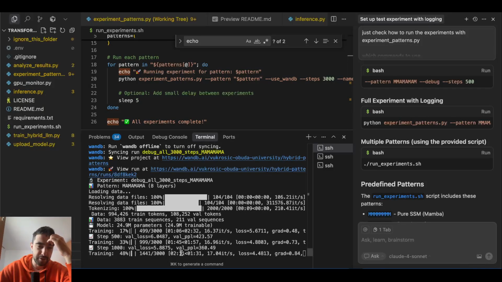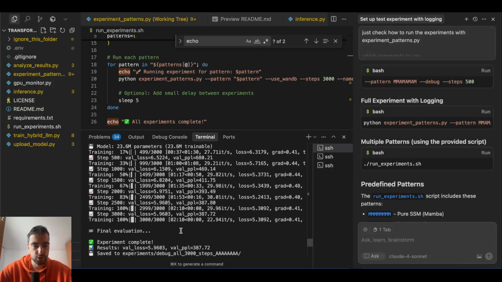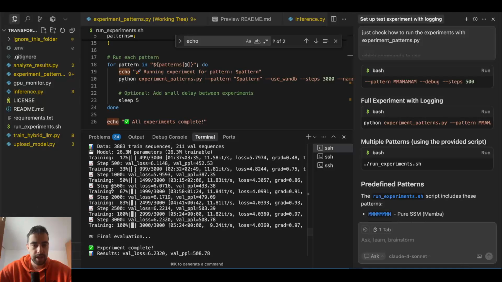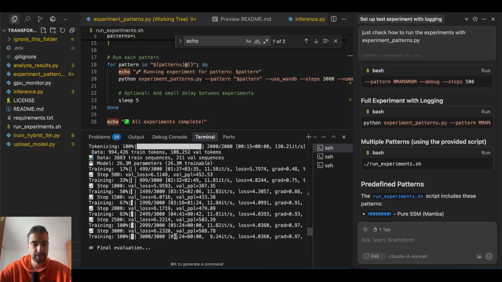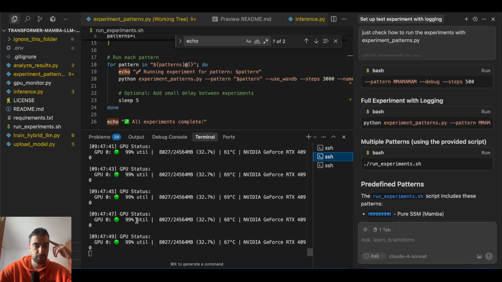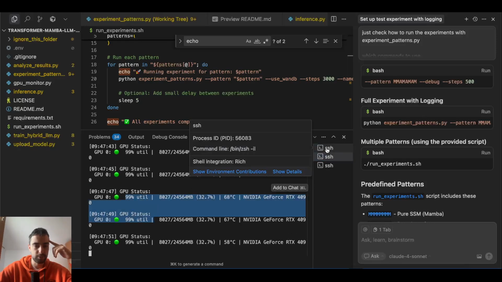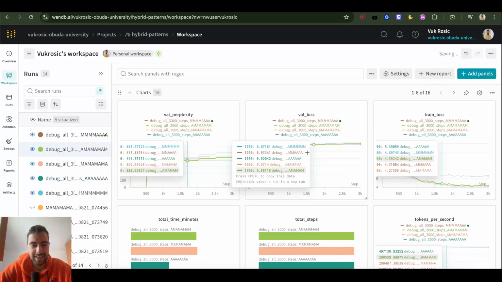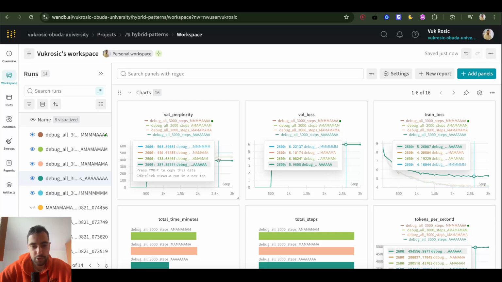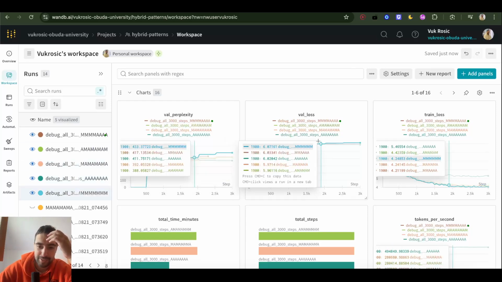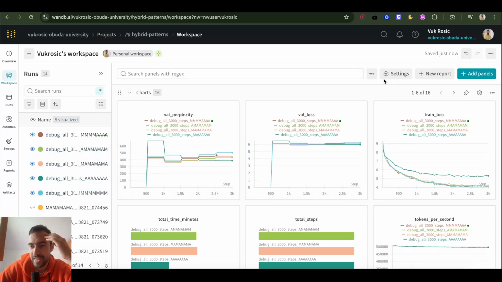Sometimes our training is very fast, so 3000 steps, just 3 minutes. Here it's 2 minutes even. And then all Mamba heads, it's 5.5 minutes. So all attention heads 2 minutes, all Mamba heads 5.5 minutes. That's because attention is more parallelizable, I believe. If we look at GPU utilization, it's almost 100%. I like these. So validation perplexity is just not going down. I need to figure this out. I have all of these experiments and validation loss just isn't going down.